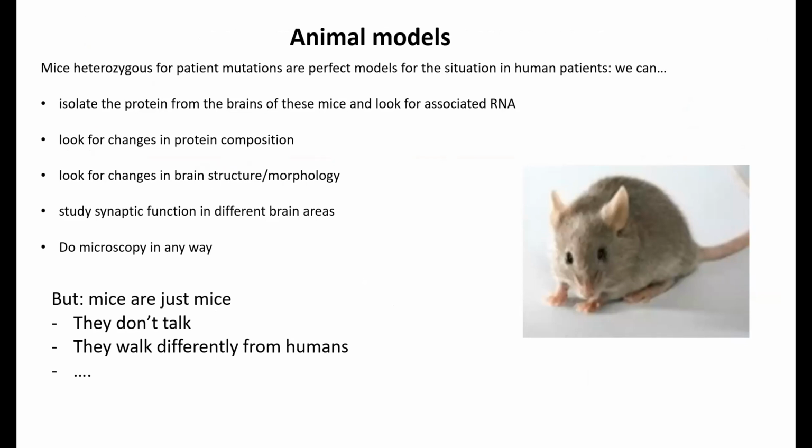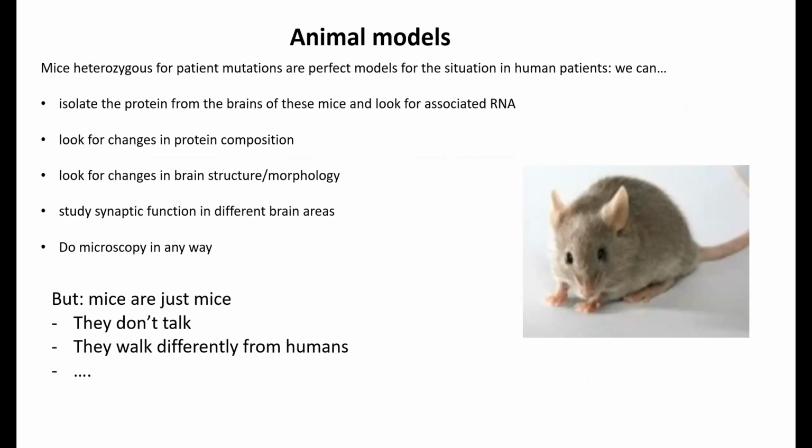They have the mutation starting at the beginning of their life. They carry the variant. And in theory, this is all quite perfect. We can isolate the protein, we can look for associated RNAs. We can look for changes in protein composition because then once we really get the 3 wheels and the 5 engines or whatever, we can find this out.